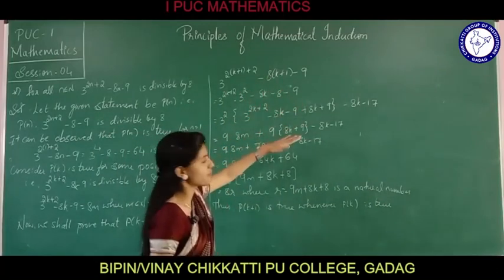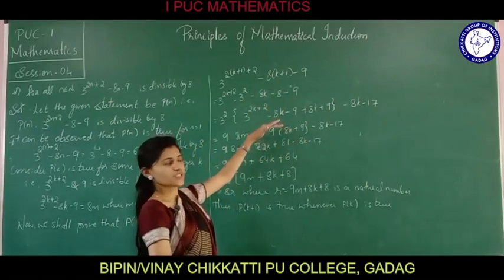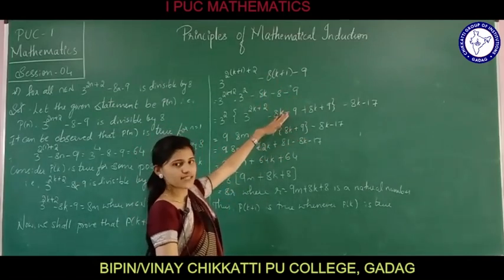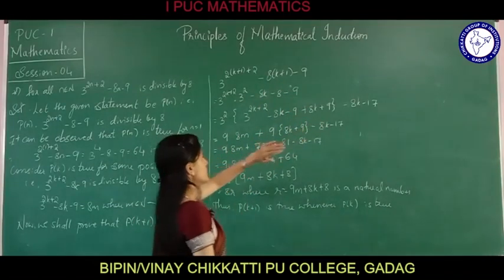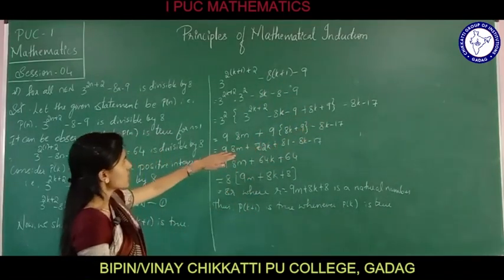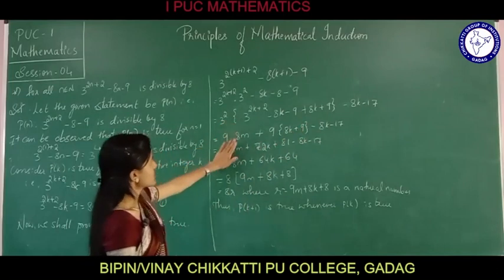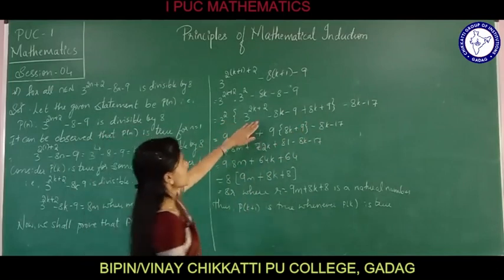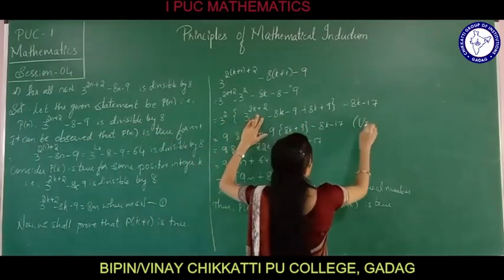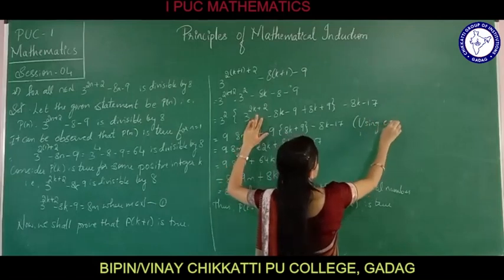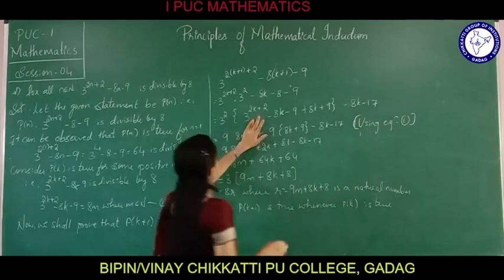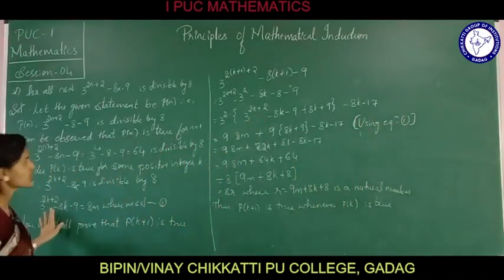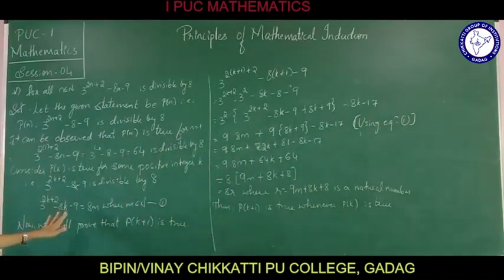In the next step, we have added and subtracted, that is minus 8k minus 9 plus 8k plus 9. On simplifying, we got 3 square is 9, 9 into 8m. This is done by using equation 1. How did I get this 8m? It is 3 raised to 2k plus 2 minus 8k minus 9, and this can be replaced by 8m.